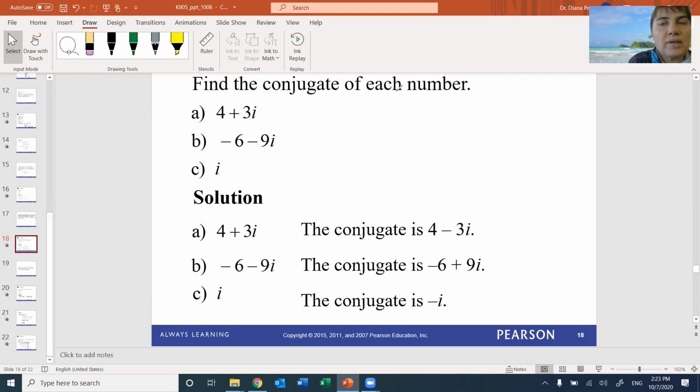So find the conjugate. They're only asking you what the conjugate is. You don't need to do anything else. So what is the conjugate of 4 plus 3i? It's going to be 4 minus 3i. This is the conjugate, right? It's the same number with minus instead of plus in the middle. So next one, find the conjugate of the number. This is all we're doing, just finding the conjugate of the number.